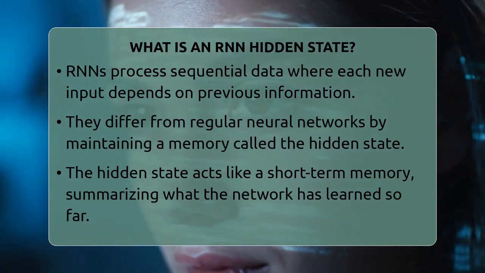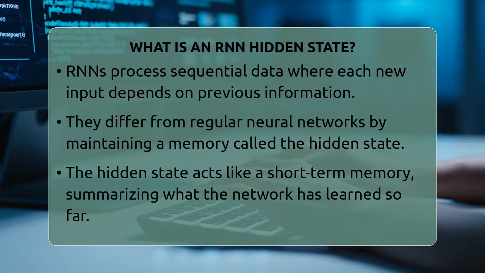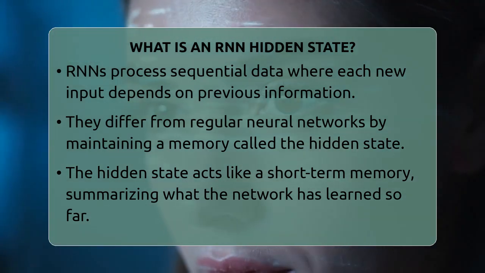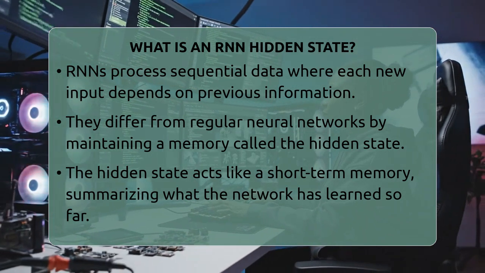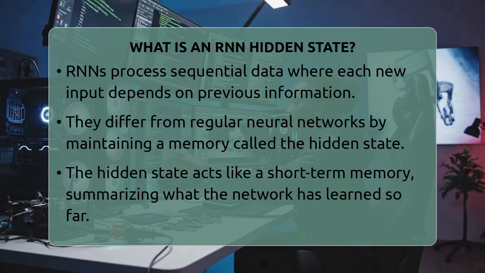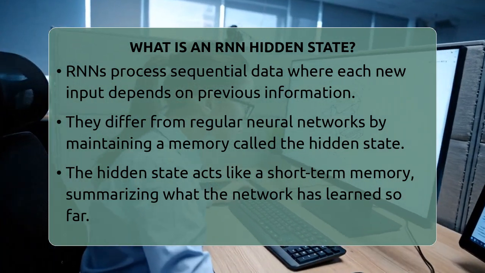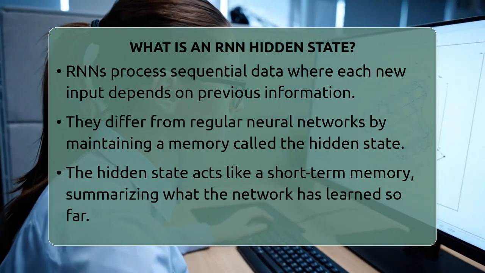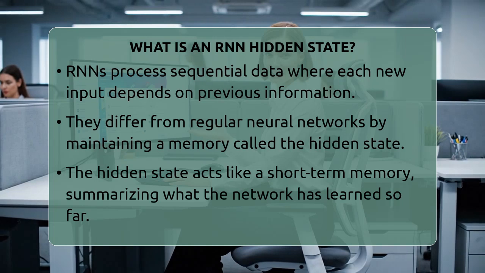What is an RNN hidden state? Imagine reading a story where each new sentence depends on what happened before. That's similar to how recurrent neural networks, or RNNs, process data. They are a special kind of artificial intelligence model that works with sequences like text, speech, or time series data. Unlike regular neural networks that see each input as separate, RNNs remember what they've learned from previous inputs.